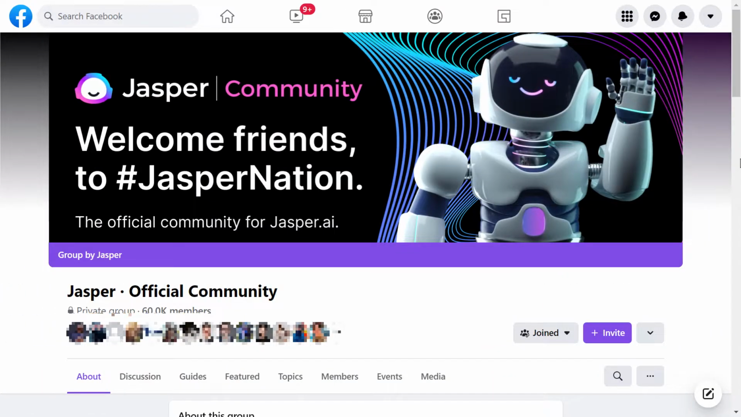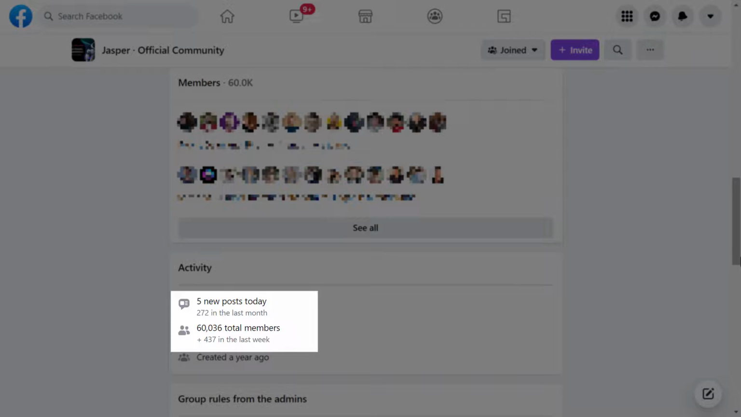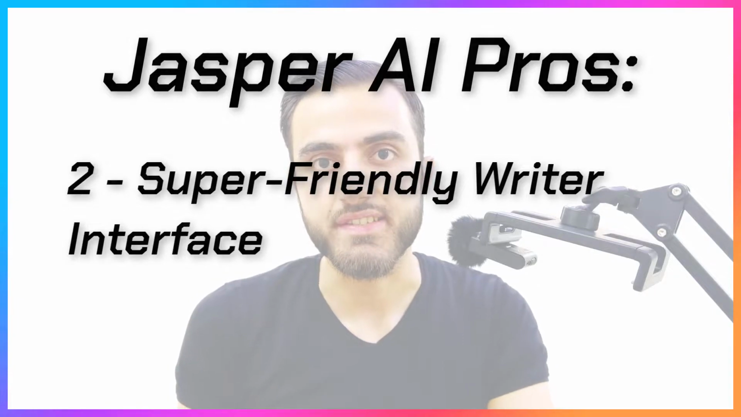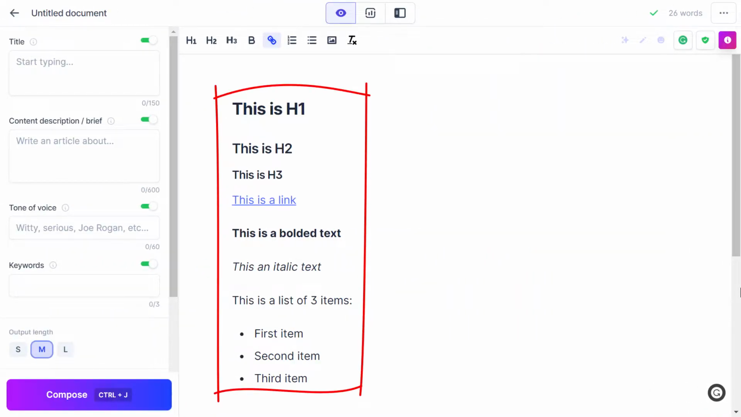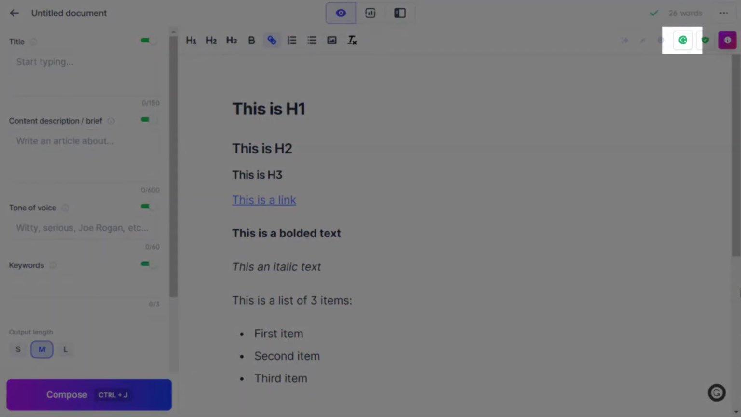Moving to the critical part, the good and the bad about Jasper AI. Okay, the 4 good things are: first, the community. I saw many communities, but this one is really helpful, especially if you are new to AI writing. Second, super friendly writer interface. Jasper AI has some important built-in document format features like H1, H2, H3, bold, and many others. It's even integrated with Grammarly, which is great for writing.